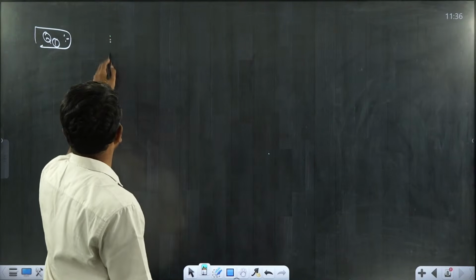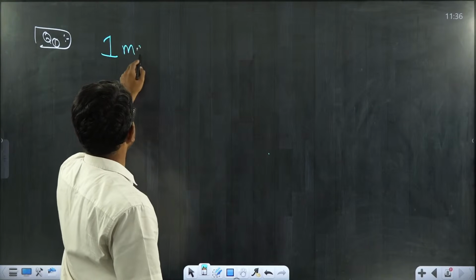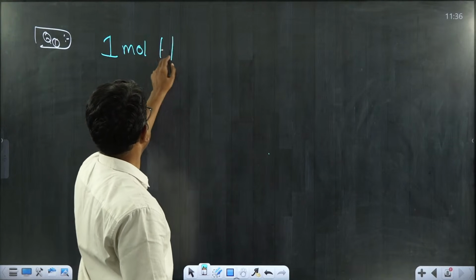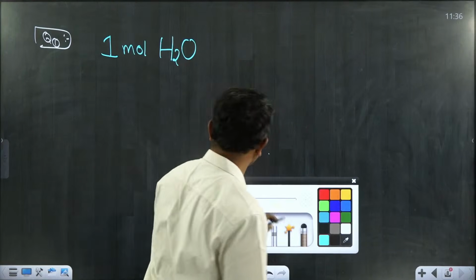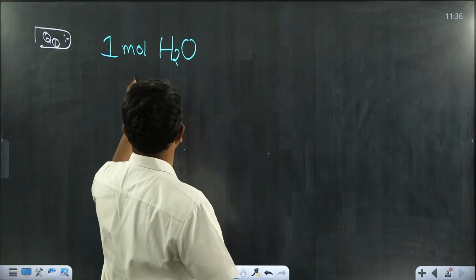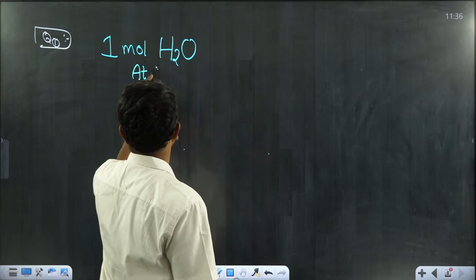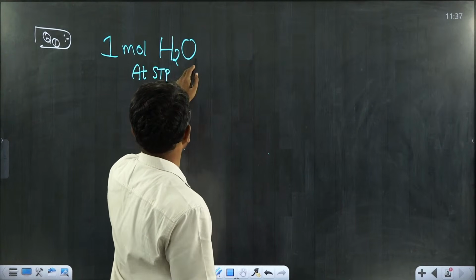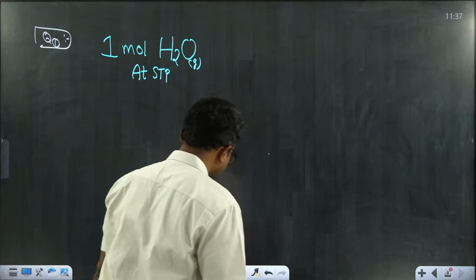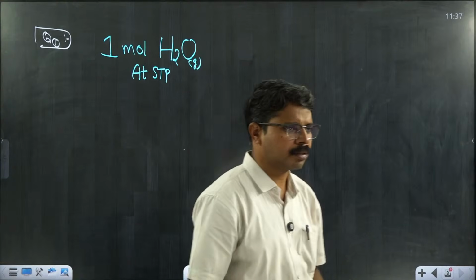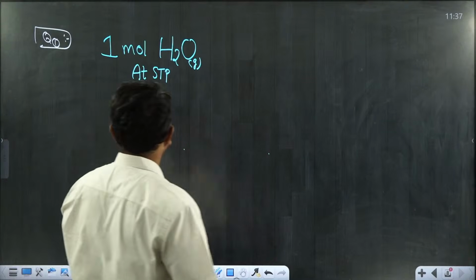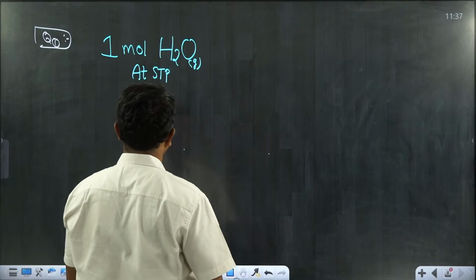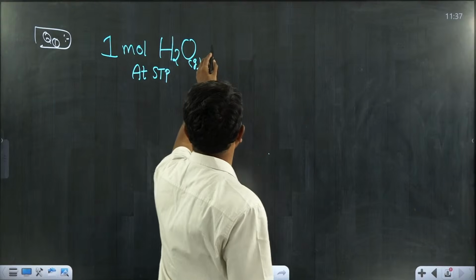I have given 1 mole of water. Let's try to illustrate 1 mole of water. If you want me to write at STP also, I'll specify at STP. Let us consider this as vapor or gas state, so that we can specify the volume also. Tell me, 1 mole of H2O at STP contains...